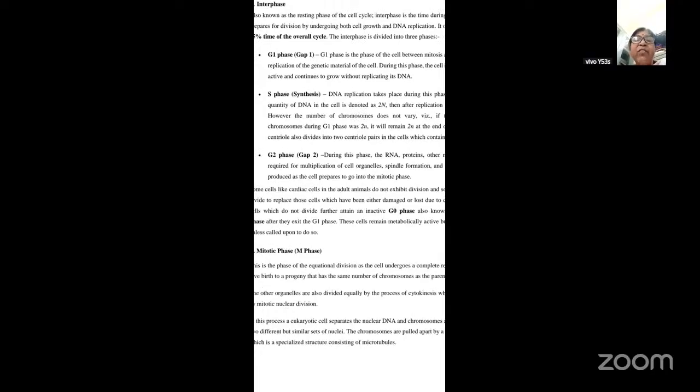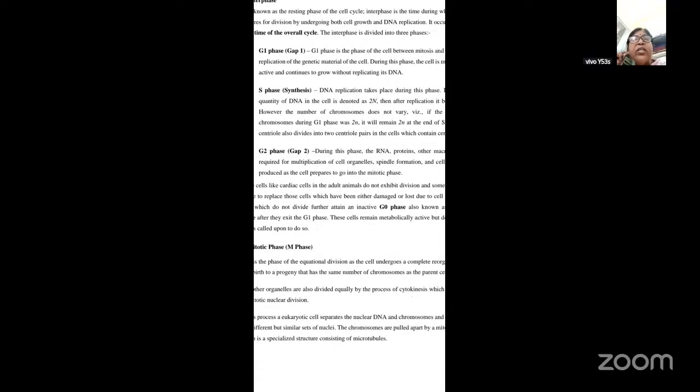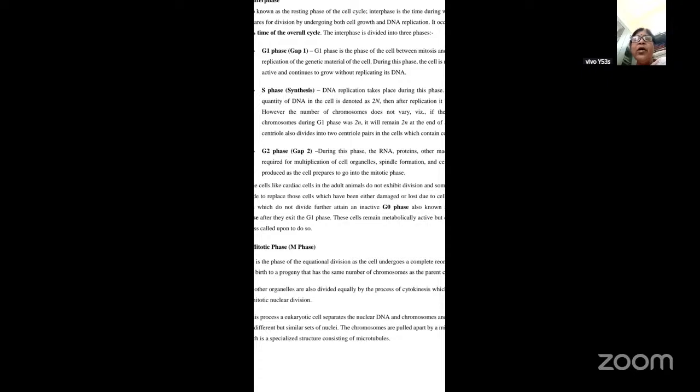Whereas in the G2 phase, or gap 2 phase, during this phase the RNA, proteins, as well as the other macromolecules which are required for the multiplication of the cell organelles, spindle formation, as well as for cell growth, are produced. Because as the cell is preparing itself for the mitotic phase, it requires all these things. That is the reason why the RNA, proteins, as well as other macromolecules are produced in this phase.